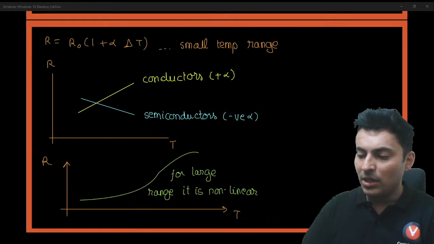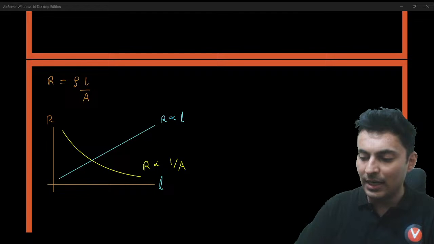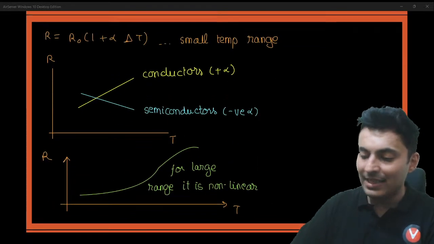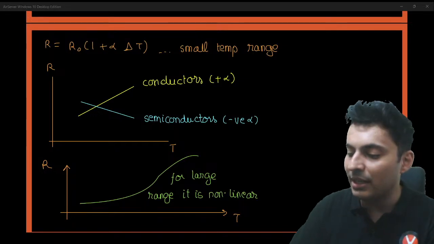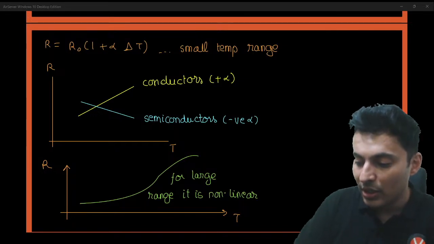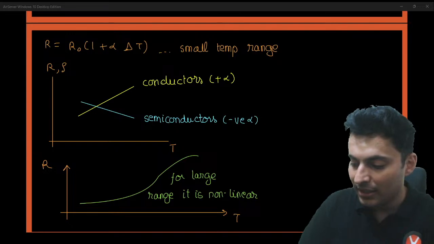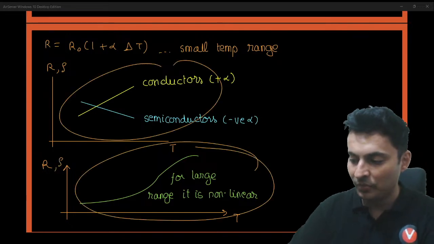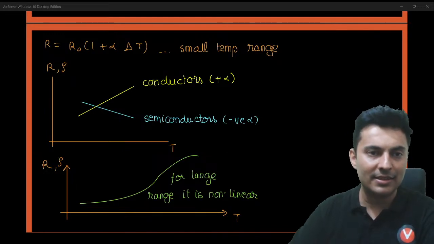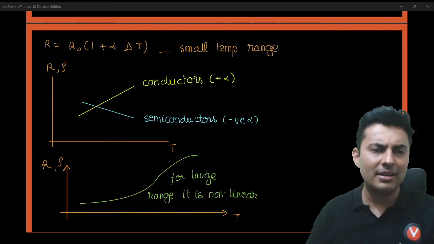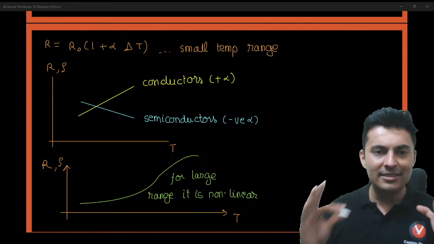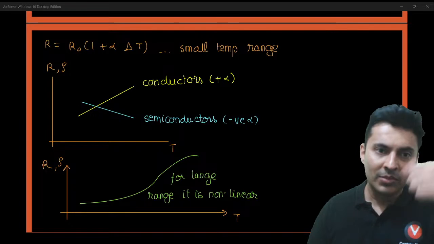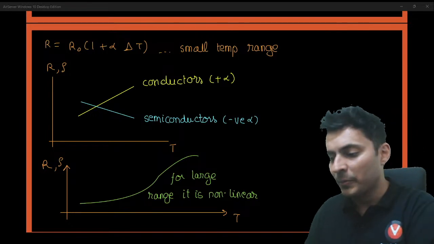Let me tell you, R is directly proportional to resistivity. So if resistance varies like this, even the resistivity will vary exactly the same way. So resistance or resistivity will have similar graphs. For a conductor, resistance and resistivity will have very similar graphs because both the resistance and the resistivity are directly proportional to each other. Is this point clear? Very good.